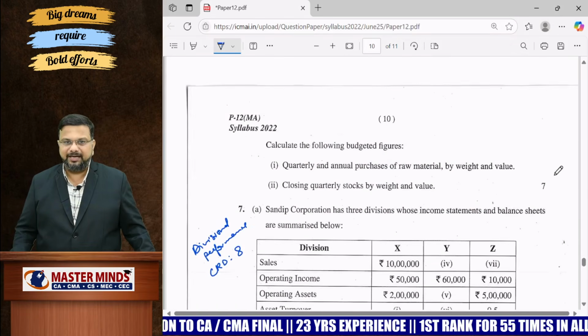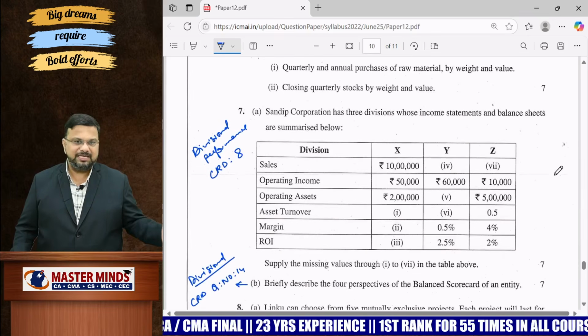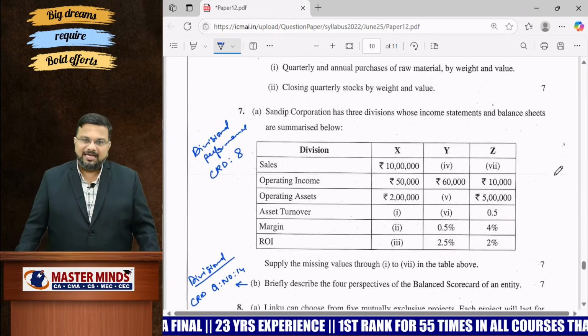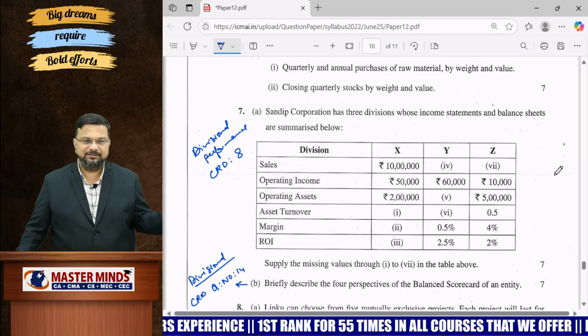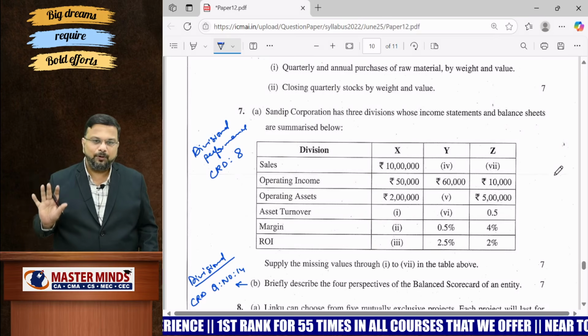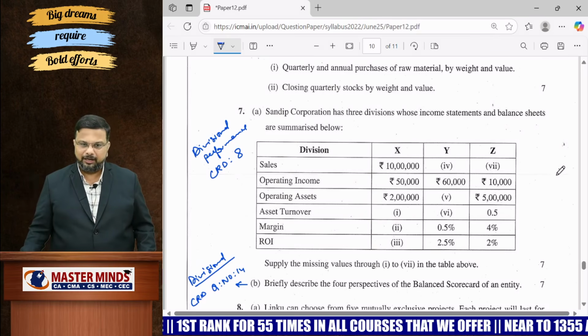Right. Next comes 7A, divisional performance. The exact problem is there as CRD 8. 100%, just a change of numbers. Exact problem. Some missing information is there. You need to calculate that one.